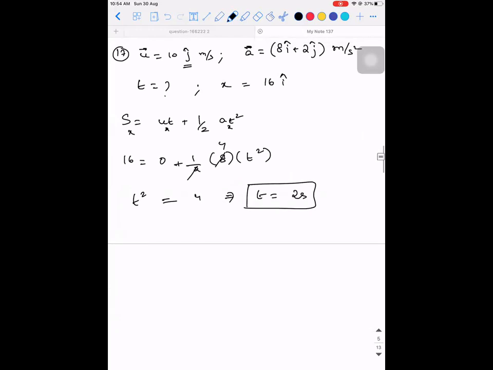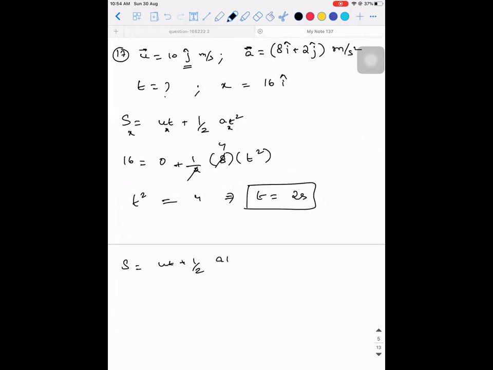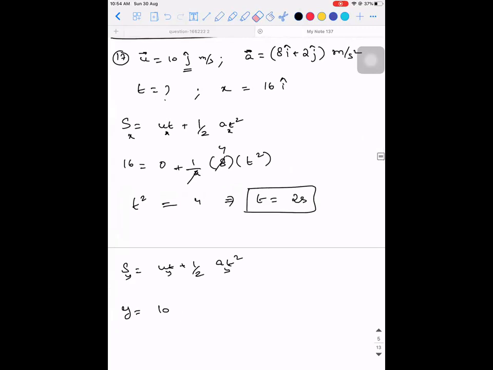Okay. Similarly, they're asking what is the y coordinate of the particle at this instant? So applying s is equal to ut plus half at square along the y direction. So y is equal to u_y, which is 10, into time, 2 seconds, plus half into acceleration along y direction, 2, into t square, which is 4.